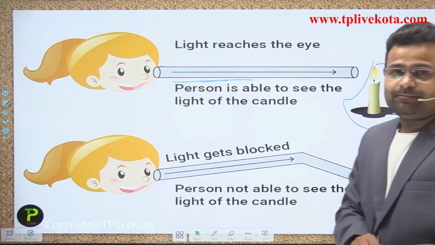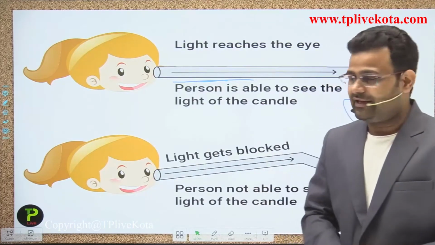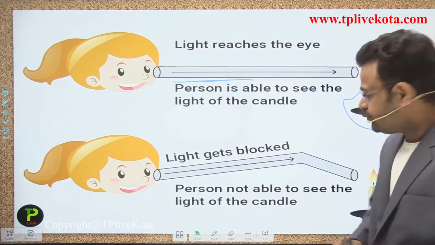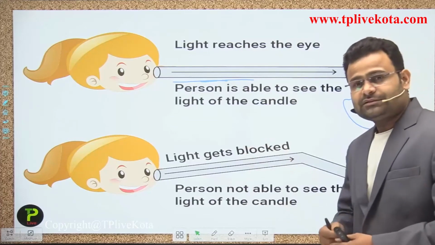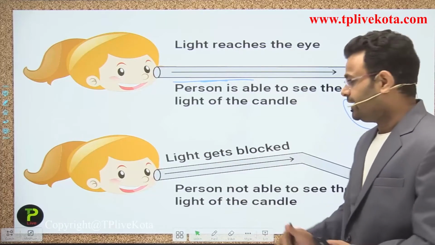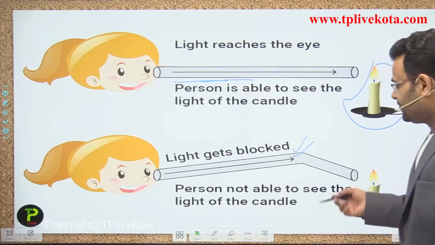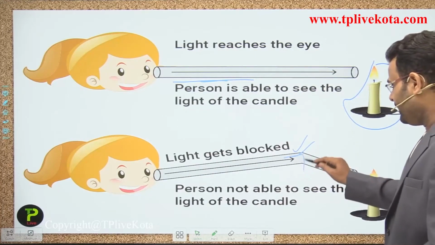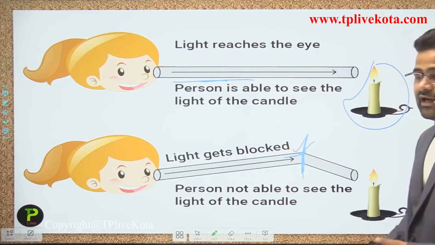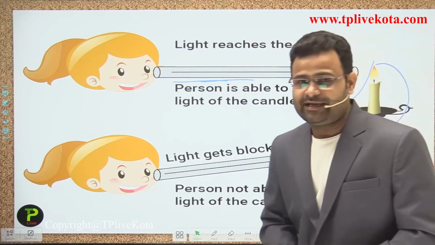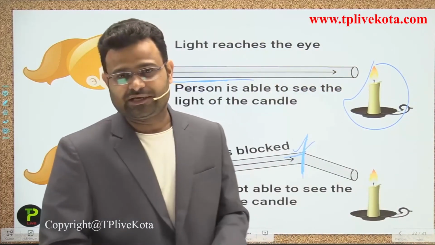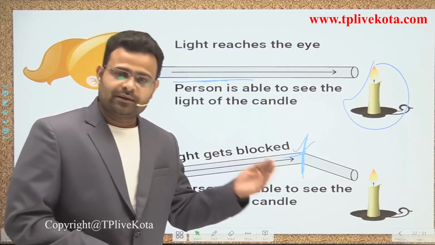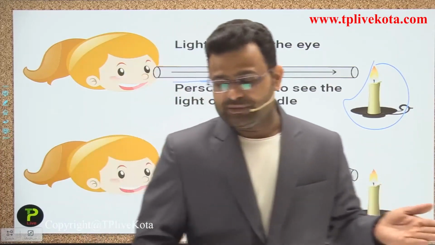After some time, the elder brother comes and the tube is bent. Now when the girl uses the tube to see the flame, she cannot see it. Why? Because light cannot bend from that position. Light always travels in a straight line, so in the second position the girl cannot see the flame of the candle.